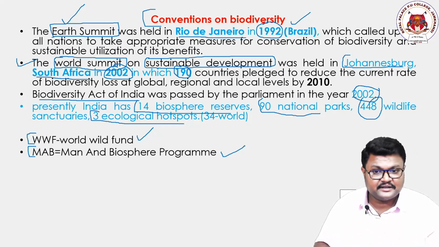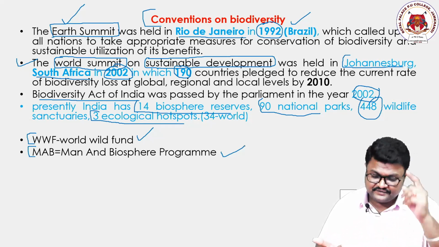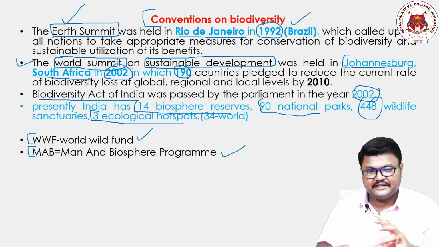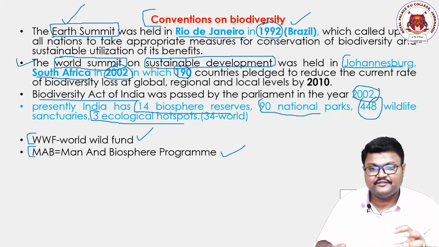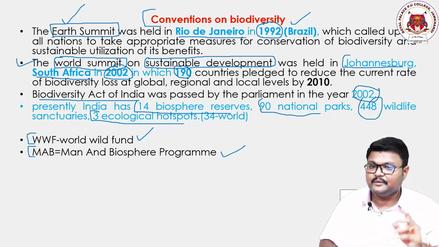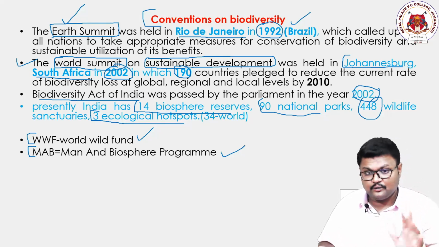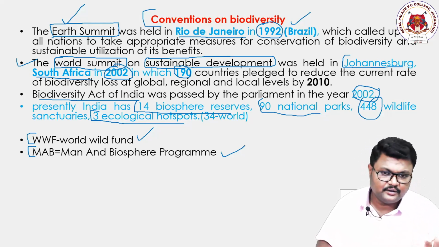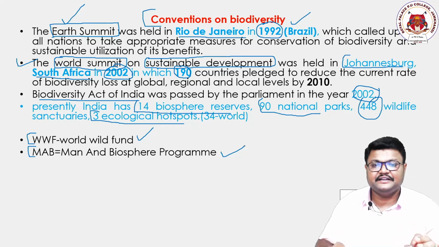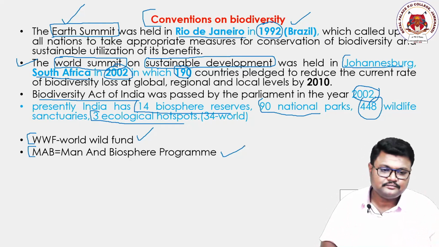Since this chapter is completely dependent on examples, we need to remember the numbers and years. There are not many points to explain. So it is our duty and responsibility to remember these things. It is our homework to remember these things. These questions have been asked and these play a major role in NEET examinations also.